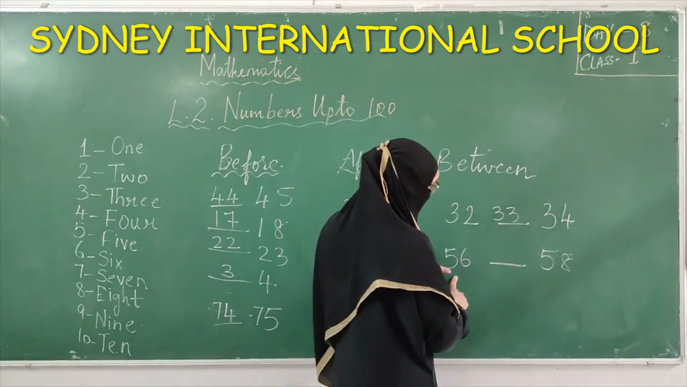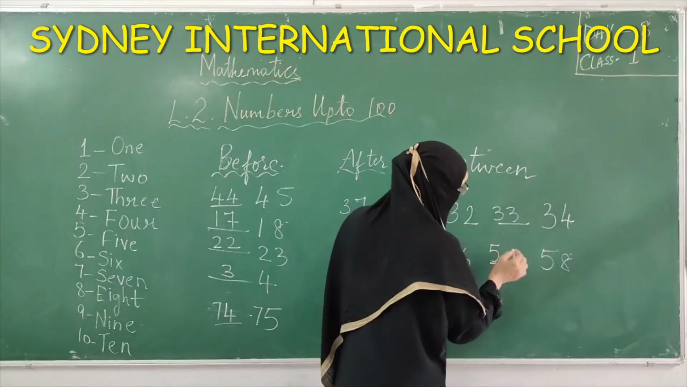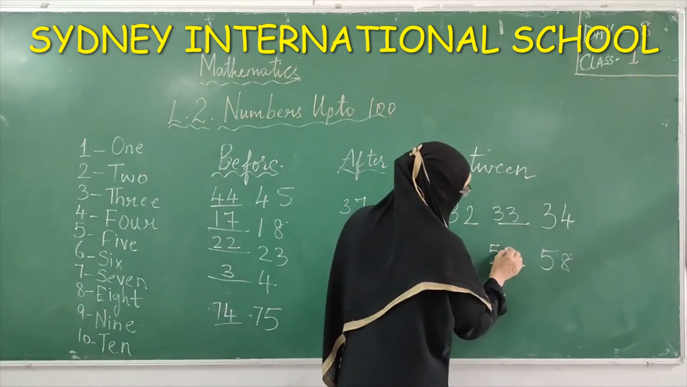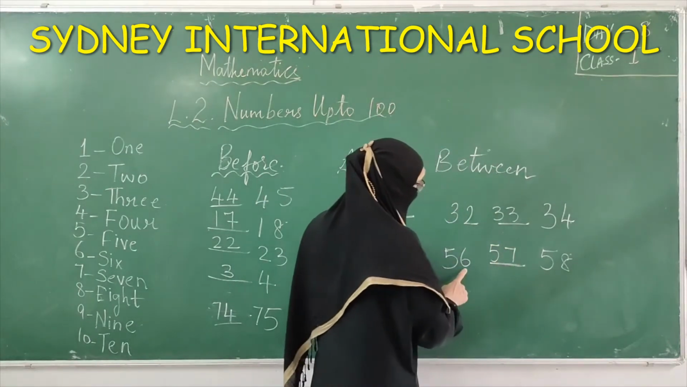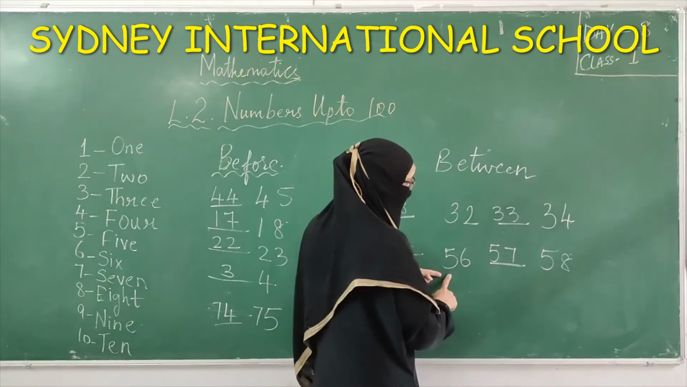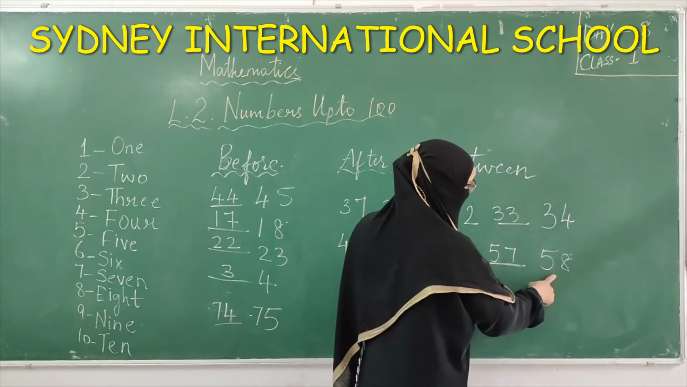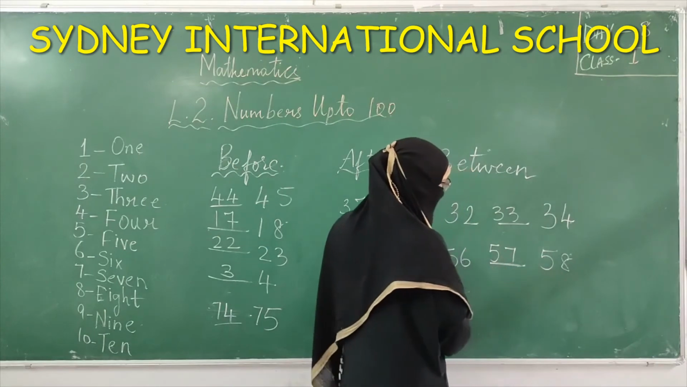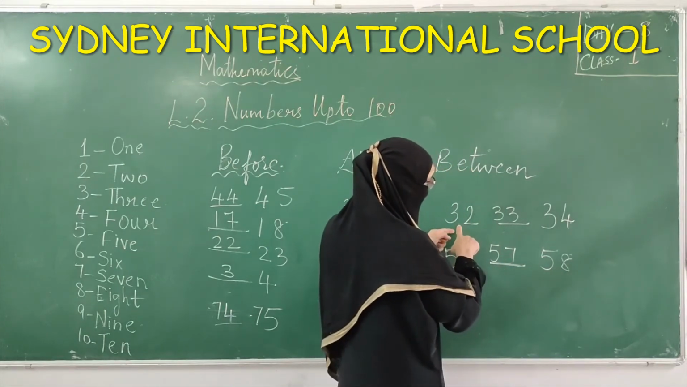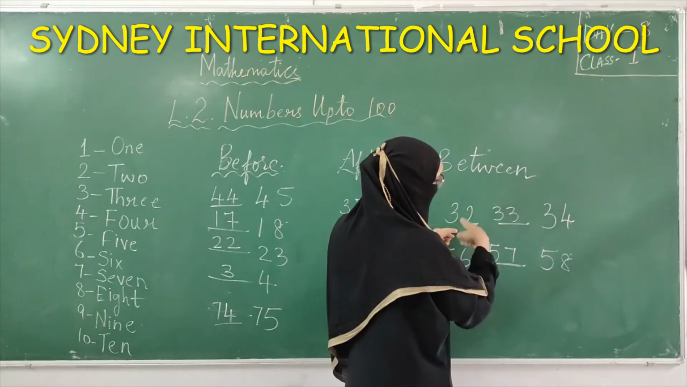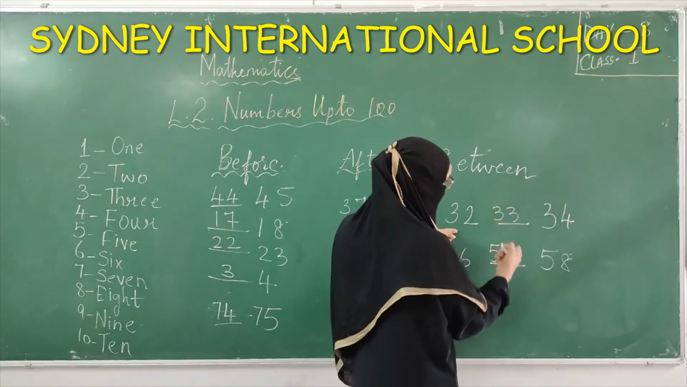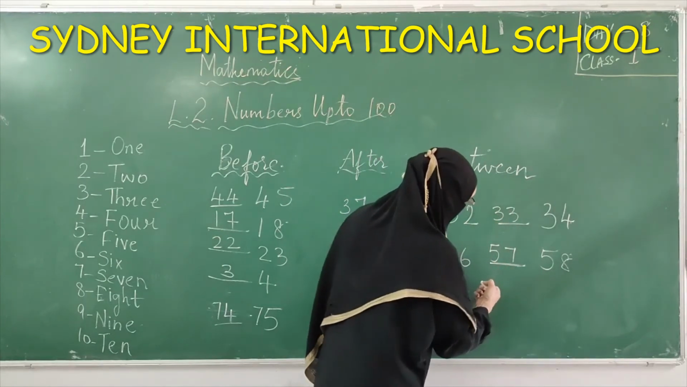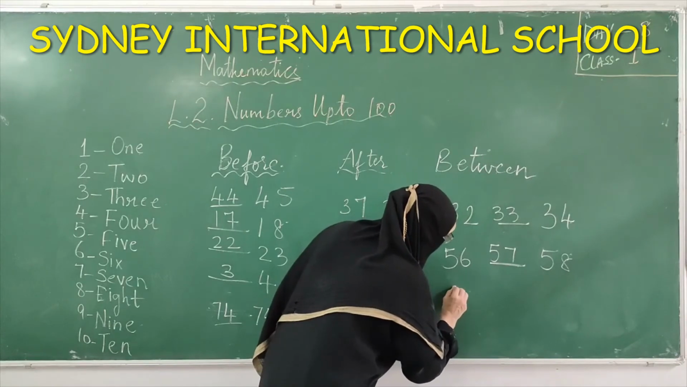So the number 56. After 56 comes 57. After 6 comes 7. 56, 57, 58. So this is the between number. Whatever the number that is given first, then after that whatever number comes, the next number will be written in this dash. That will be the between number.